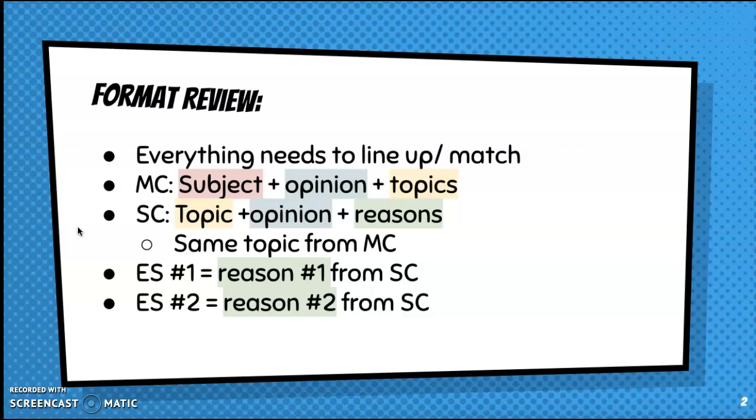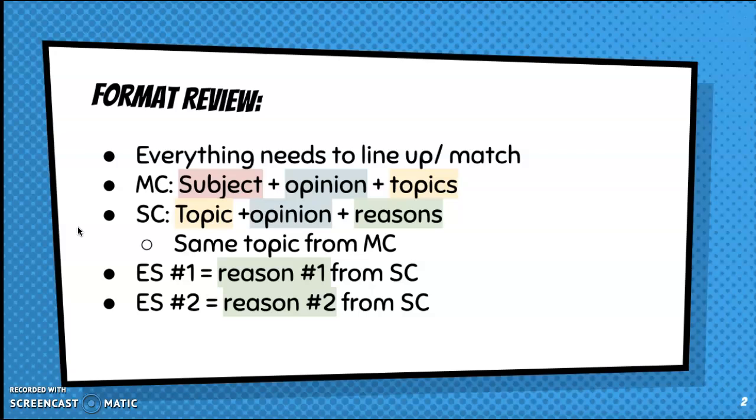As a quick review, main claim is going to be the subject, the opinion, and two key topics why. Our subject, as we covered last week, is illegal immigration in America. Our opinion is whether amnesty or deportation is going to be the best way to solve that problem. And our topics, we have two that we pick, but there are four to choose from, right? You can pick two out of the following four. We have humanitarian reasons, economic reasons, safety security reasons, and political reasons.